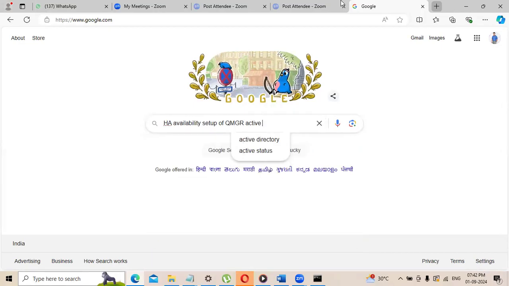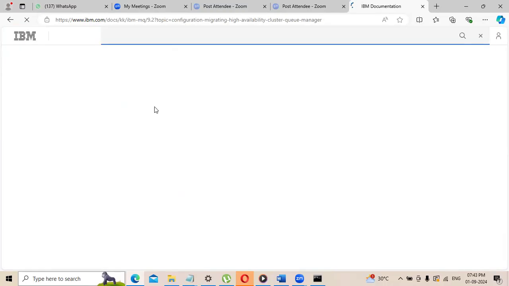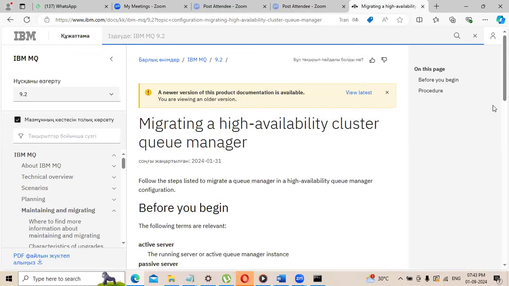Actually in WebSphere, clustering means to provide the high availability of the application, we maintain a cluster. That is actually workload balancing. For example, if 8 messages are coming, 4 messages will be distributed like that. That is at the traffic level. Now, what you are asking is at the queue manager level, high availability.